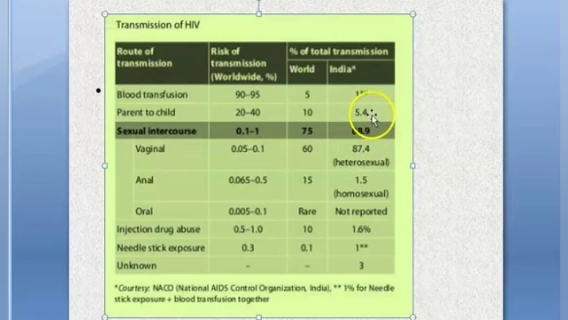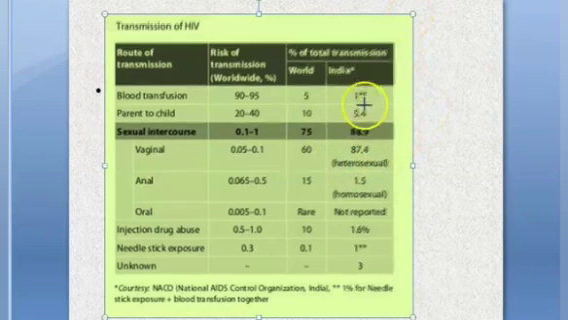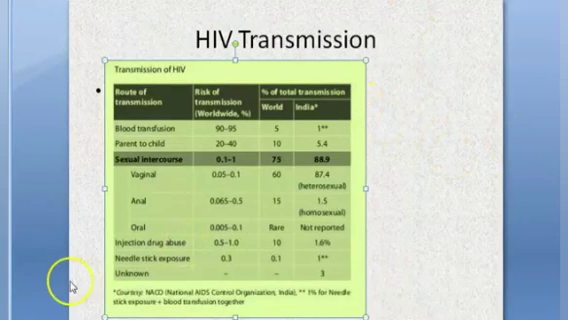Then is parent to child. Sex and parent to child are the most common modes of transmission in India. Unknown, surprisingly, is higher in India. So remember, in India, sexual intercourse and parent to child transmission are more common, okay?